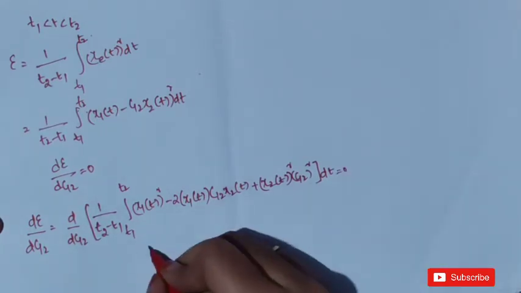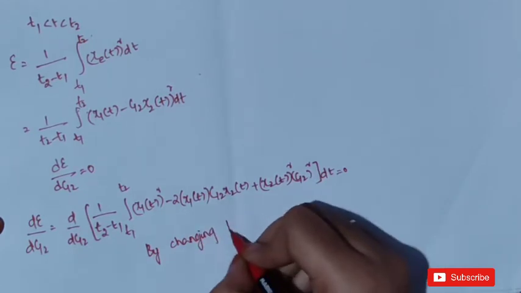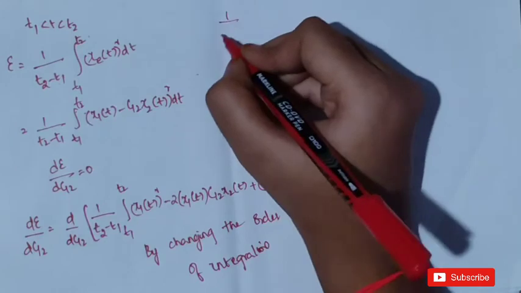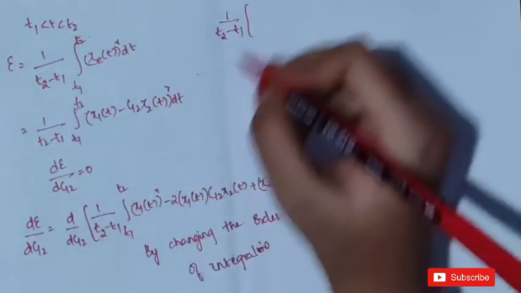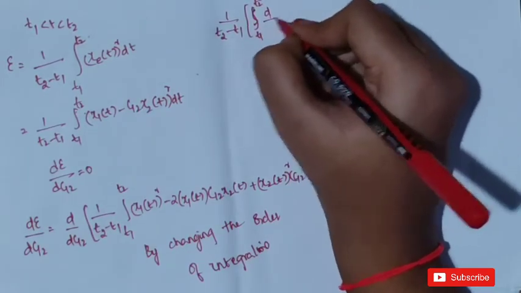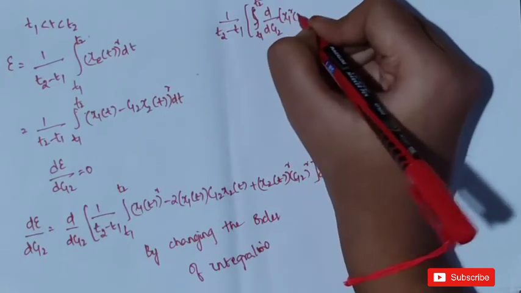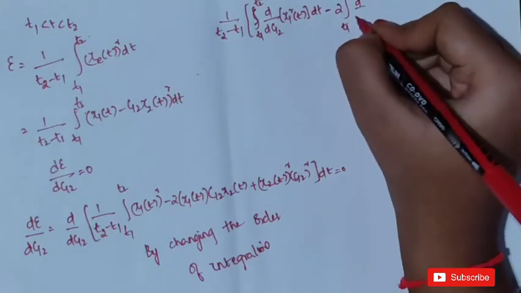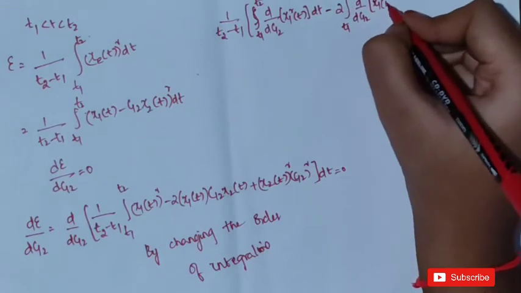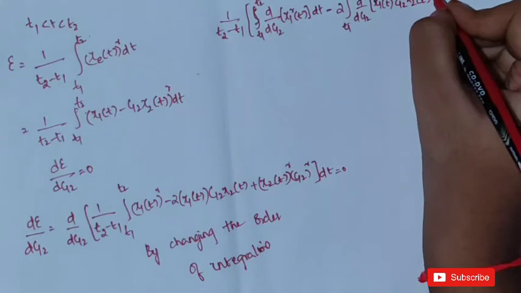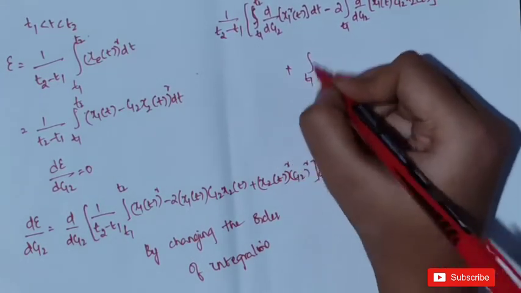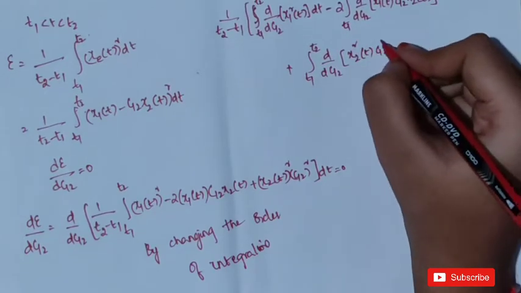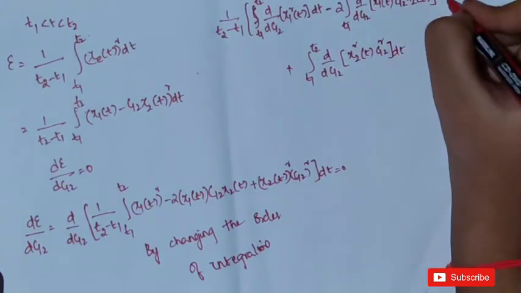Now, by changing the order of integration, 1 by t2 minus t1 comes outside: integral t1 to t2 d by dc12 of x1 square of t dt, minus 2 into integral t1 to t2 d by dc12 of x1 of t into c12 into x2 of t, plus integral t1 to t2 d by dc12 of x2 square of t into c12 square dt is equal to 0.